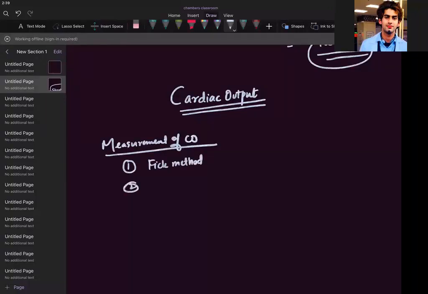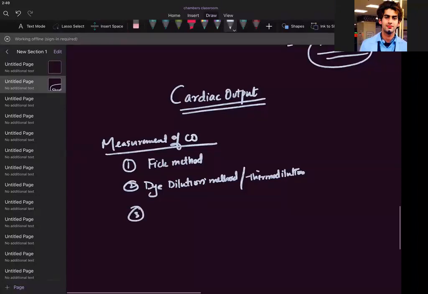Second is the dye dilution method, or we call it the thermodilution method.